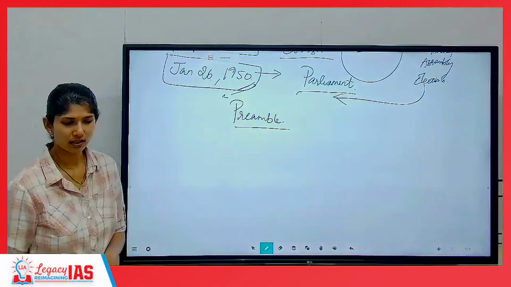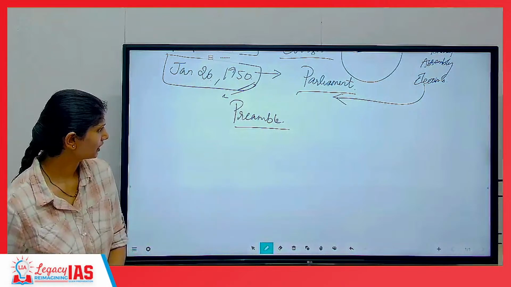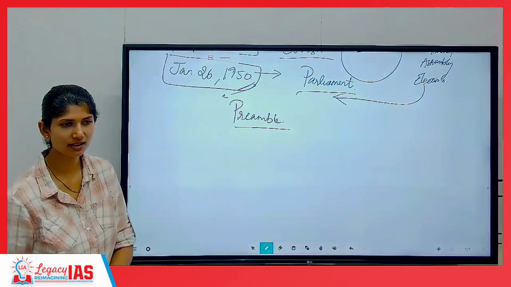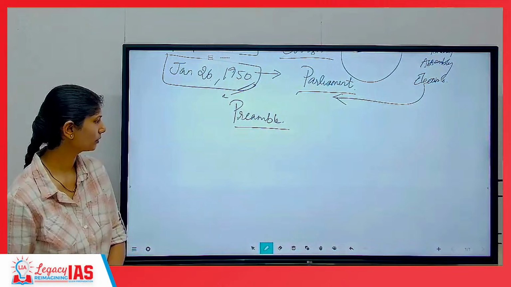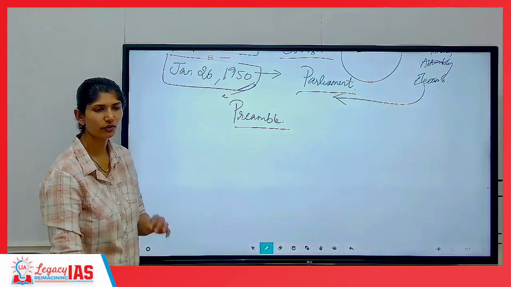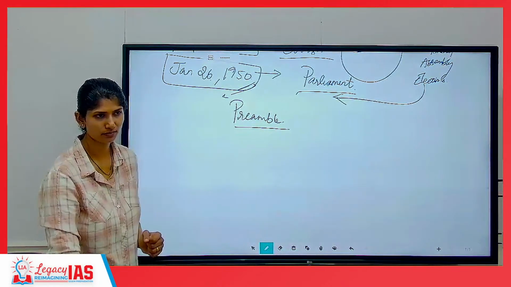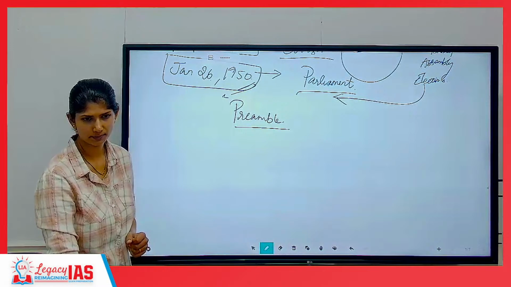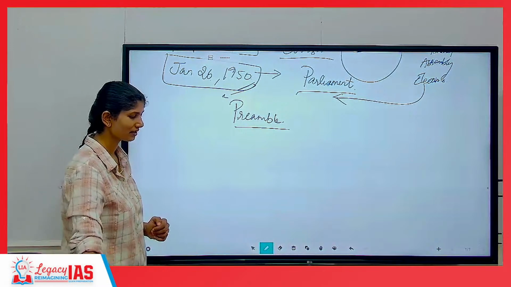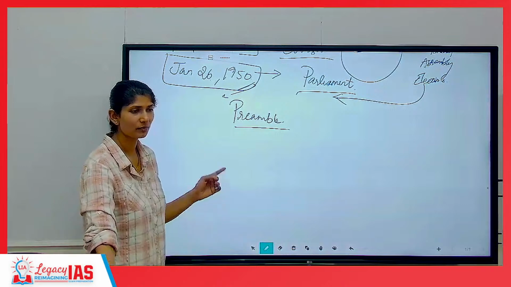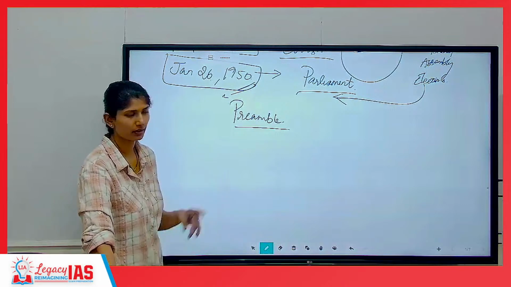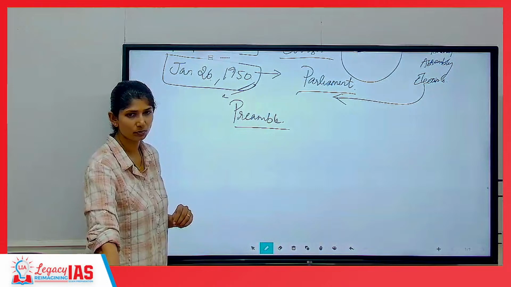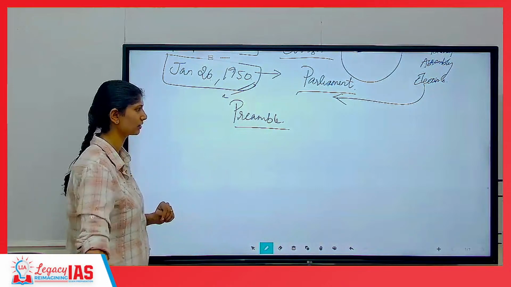I'll show you the preamble later. But there are certain very specific things you have to know about this preamble. First and foremost, you have to learn the entire preamble by heart. You don't have a choice. There are some unnecessary things, I'll tell you when and where, but this you have to learn by heart. For prelims, it is mandatory.